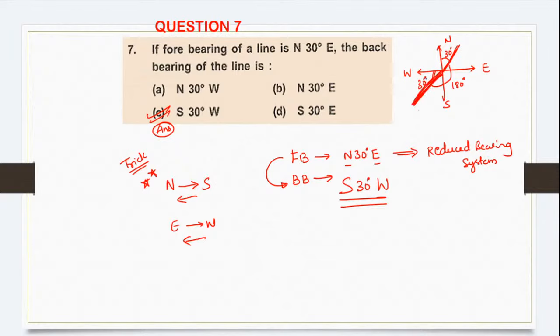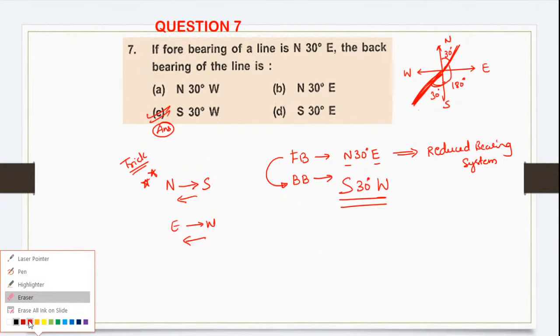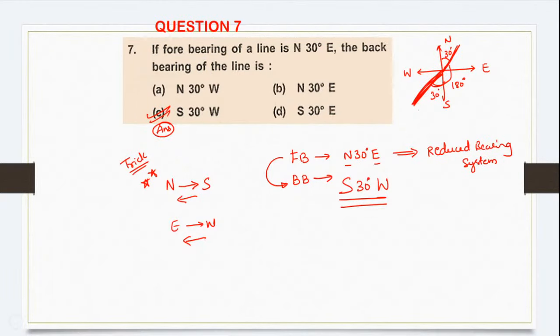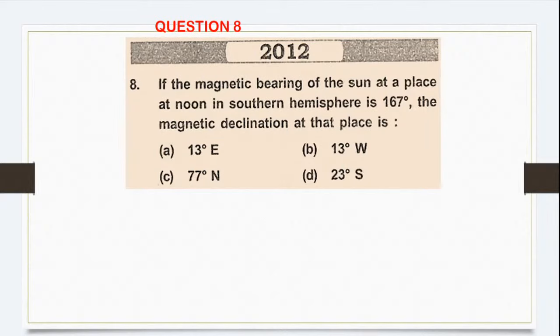Southwest 30. Right. So it's better to go by the trick because it will be faster. Okay. Moving on to the next question. What does the next question say? If the magnetic bearing of the sun at a place at noon in southern hemisphere is 167 degree.